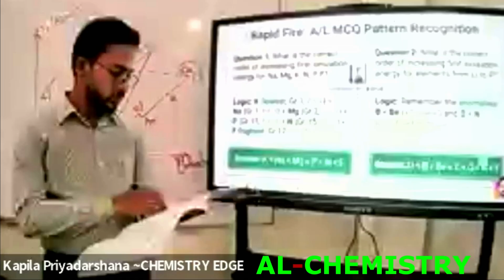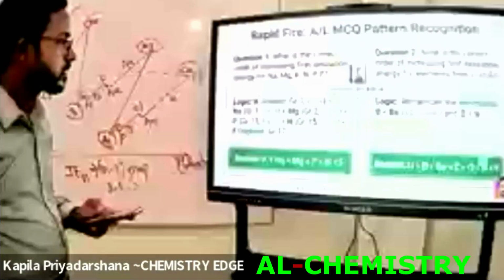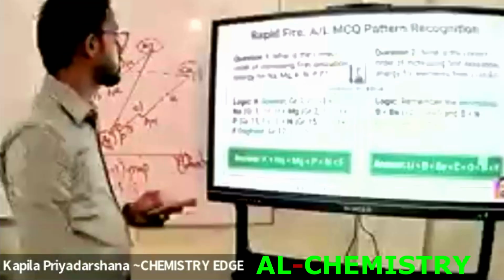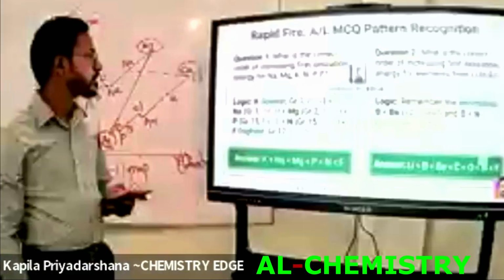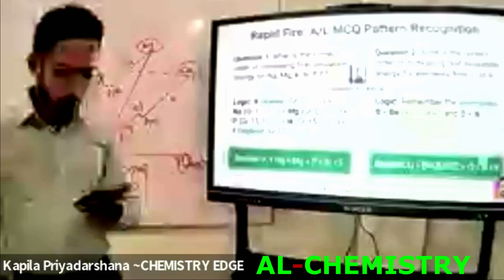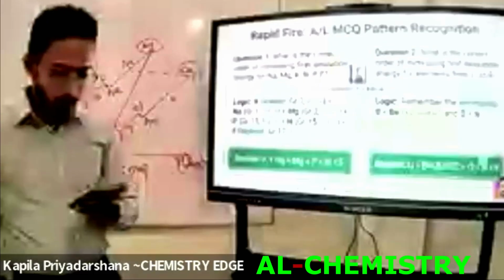What is the correct order of increase in first ionization energy for sodium, magnesium, potassium, nitrogen, phosphorus, fluorine?